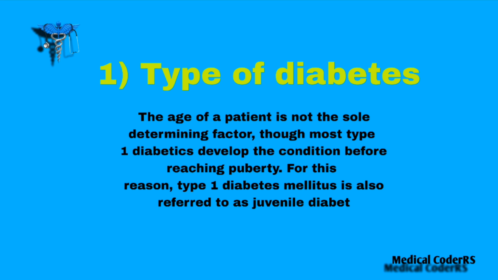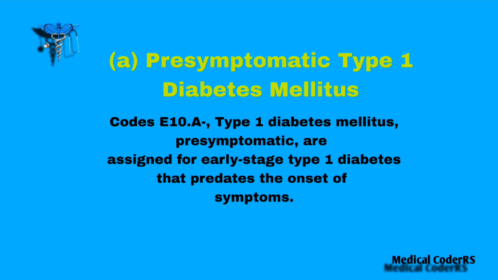That is what this guideline says. This is a new guideline added in October 2025: pre-symptomatic type 1 diabetes mellitus. For this we have the code category E10.A. So please concentrate while reading the code for pre-symptomatic type 1 diabetes.